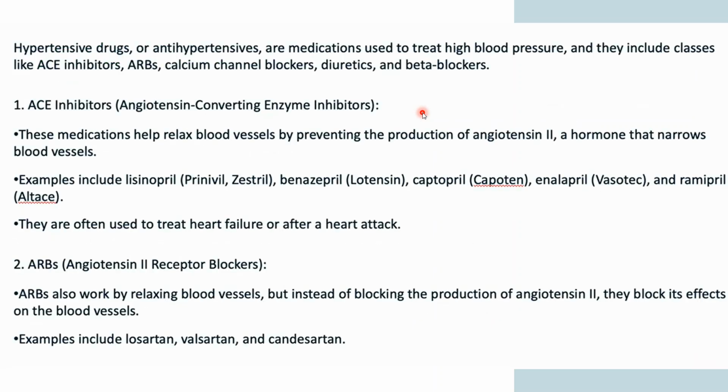Okay, now going to the next question. First of all, we need to understand what antihypertensive drugs are. Antihypertensives are medications used to treat high blood pressure, and they include classes like ACE inhibitors, ARBs, calcium channel blockers, diuretics, and beta blockers. One by one, we will go through these five.